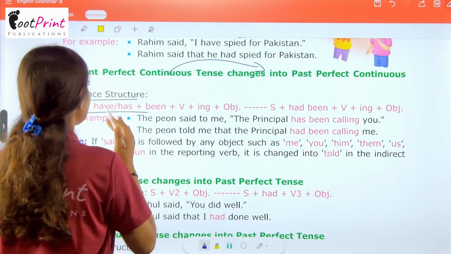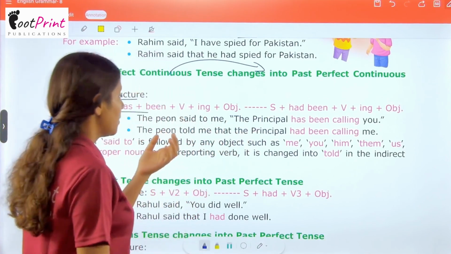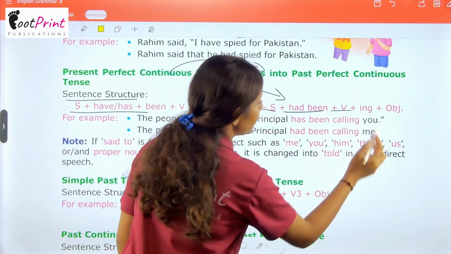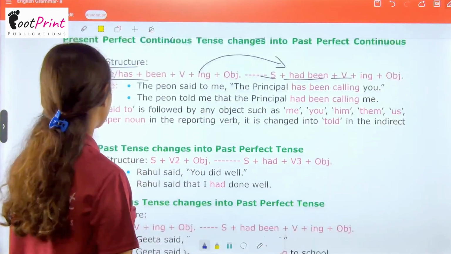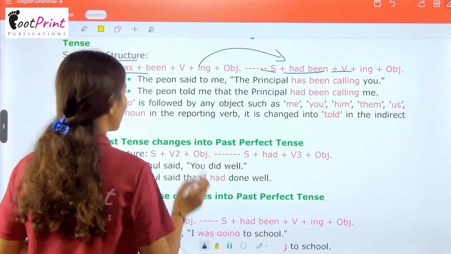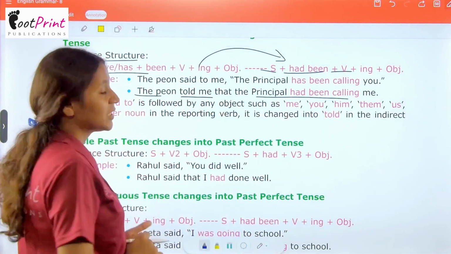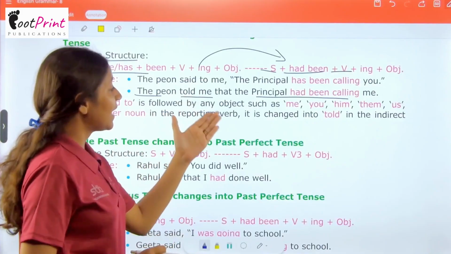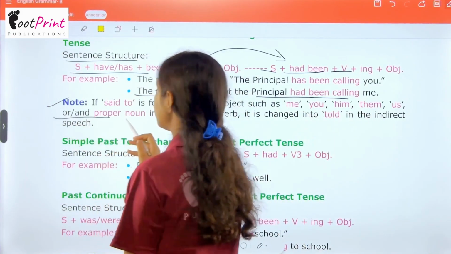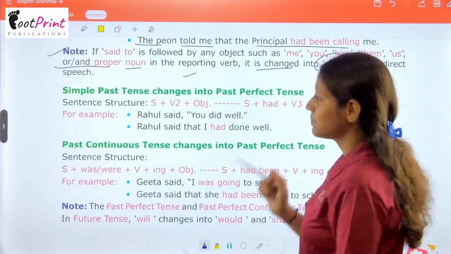Sentence structure will be subject plus have/has plus been plus verb first form plus ing plus object, and this will convert into subject plus had been plus verb plus ing plus object. For example, the peon said to me, "The principal has been calling you." The peon told me that the principal had been calling me. Note: if "said to" is followed by any object such as me, you, him, them, us, or a proper noun in the reporting verb, it is changed into "told" in the indirect speech.